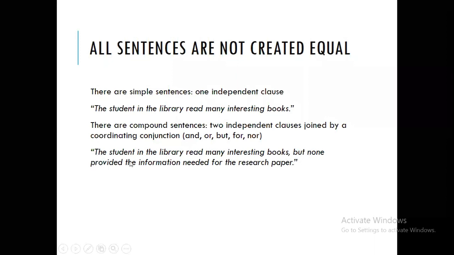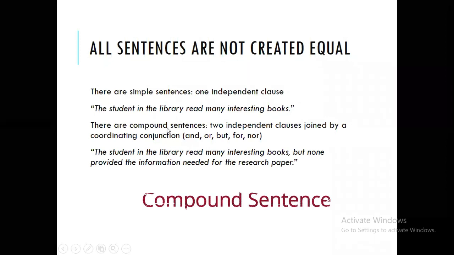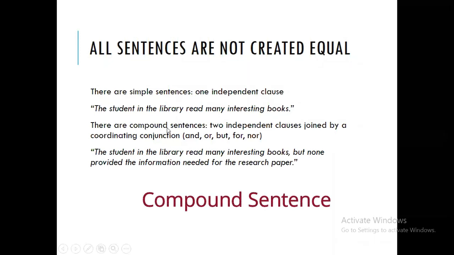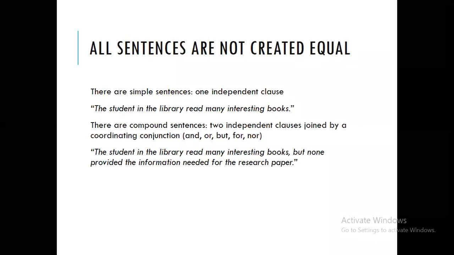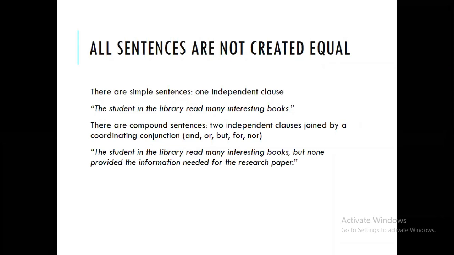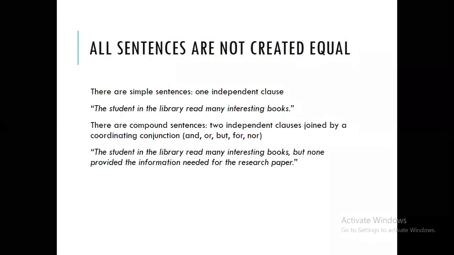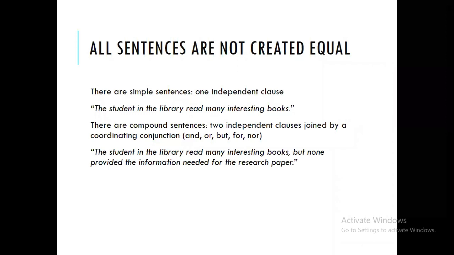And this second example is called a compound sentence. Do you know the meaning of compound sentence in bahasa Indonesia? Compound sentence means kalimat majemuk. As the name majemuk suggests, that means more than one, right? But if it has only one independent clause, it's called a simple sentence. If two independent clauses are joined together using and, or, but, for, or nor, we call it a compound sentence. That is the second type of sentence.